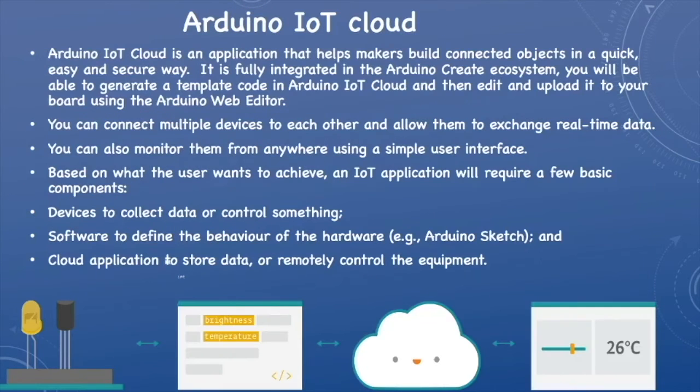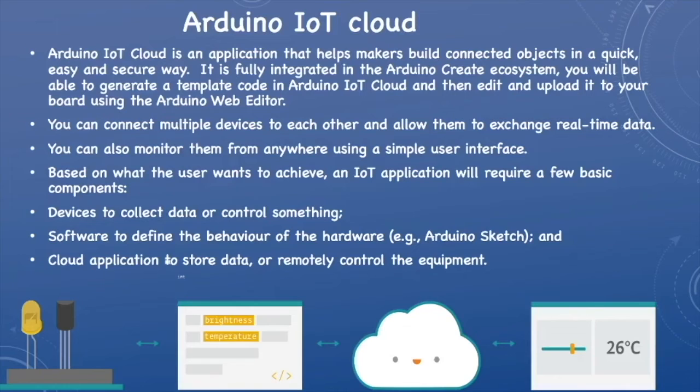The use of Arduino in IoT is Arduino IoT Cloud. Arduino IoT Cloud is an application that helps makers build connected objects in a quick, easy, and secure way. It is fully integrated in the Arduino Create ecosystem. You will be able to generate a template code in Arduino IoT Cloud and then edit it and upload it to your board using the Arduino Web Editor. You can connect multiple devices to each other and allow them to exchange real-time data.